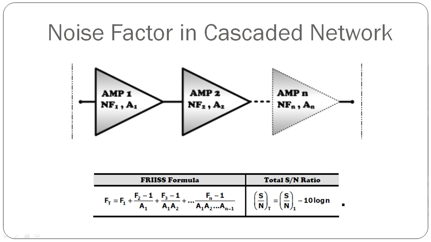memorizing yan. Okay? So, for total signal to noise ratio, S over N total is equal to S over N 1 or yung signal to noise ratio nung stage 1 minus 10 logarithm ng N. So, N, ibig sabihin, ito yung total number of amplifier stages. Okay?